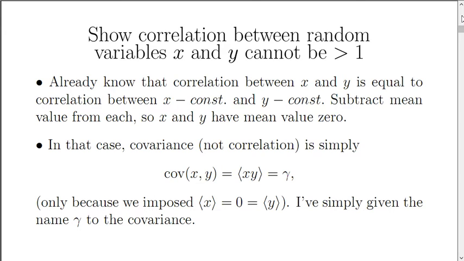Now, in that case, the covariance, not talking about the correlation, but the covariance, is just the expected value of x times y. I don't have to subtract the expected value of x times the expected value of y, because I know they're both 0. I'll call that gamma, and I've just given the name gamma to the covariance.